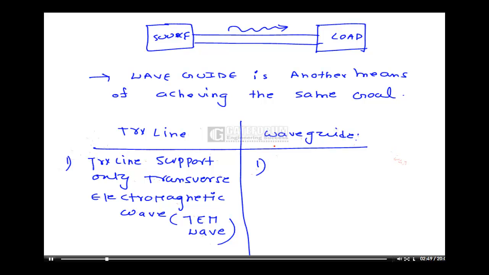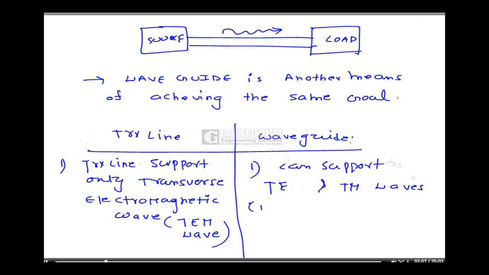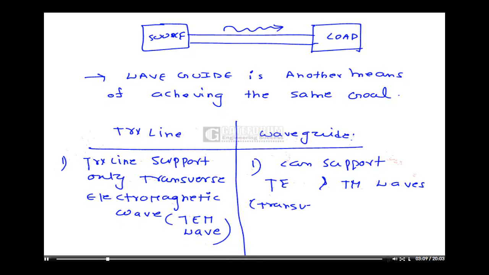Whereas coming to waveguides, a waveguide can support TE and TM waves. TE means transverse electric and TM means transverse magnetic.